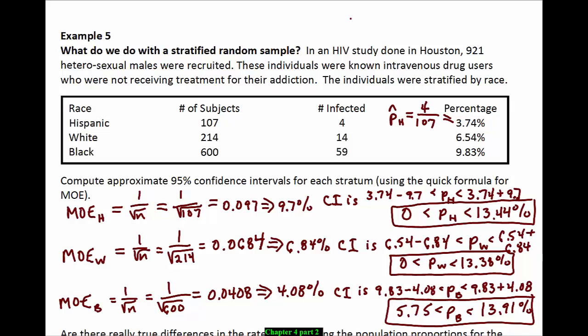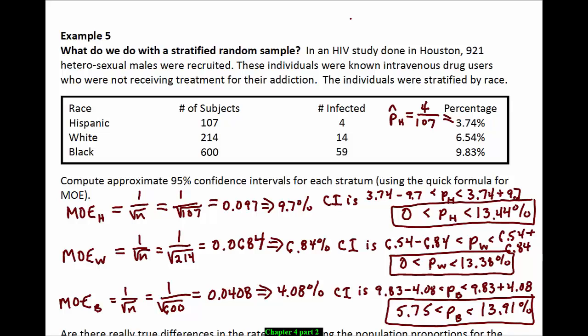We see that the true proportion, the true rate of HIV might be the same for all three groups. These confidence intervals all share some values. Namely, from 5.75 up to the 13% range, they're all plausible values for any of those parameters, so there might not really be a difference at all.